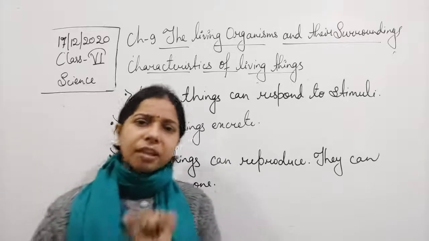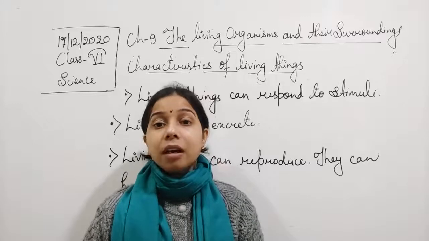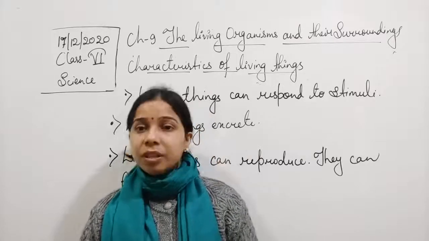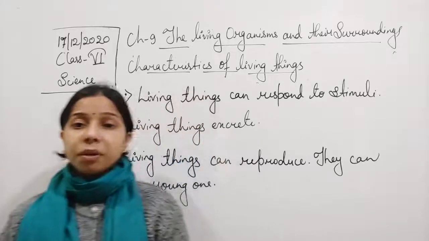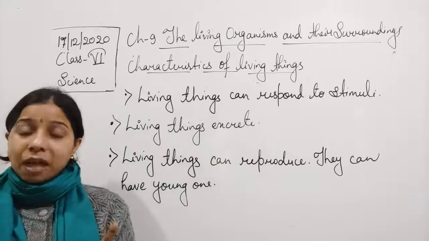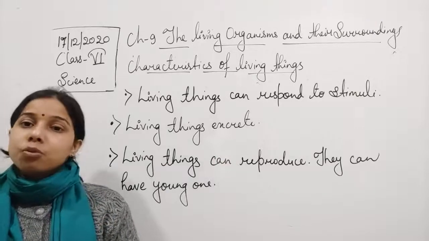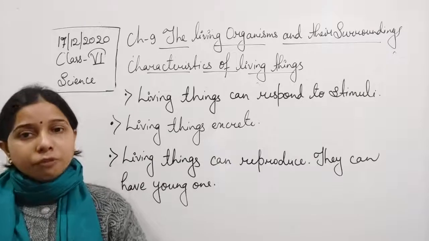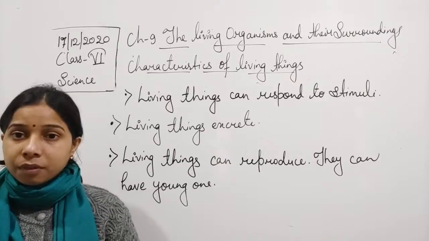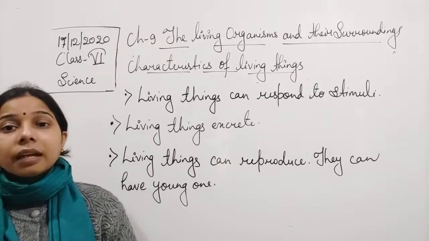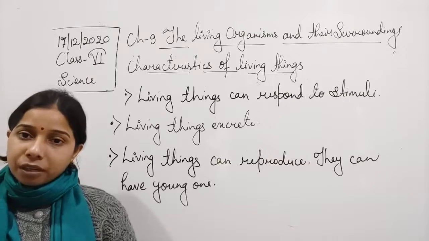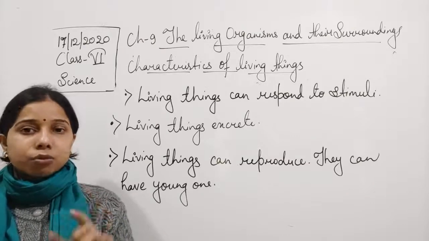So every living organism has a definite lifespan. Whether it is a plant, an animal, or a human being, everybody has a definite lifespan. They take birth, they grow, they perform their roles, and finally they die. So they grow and die.